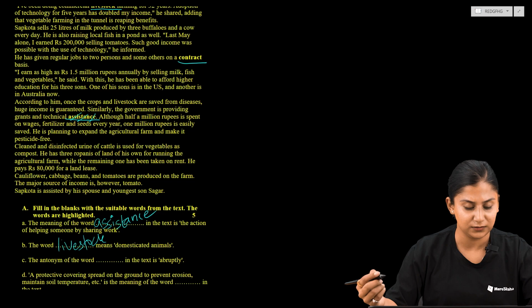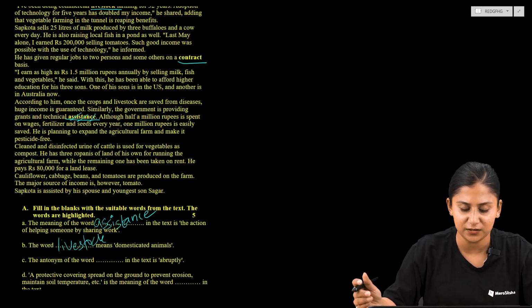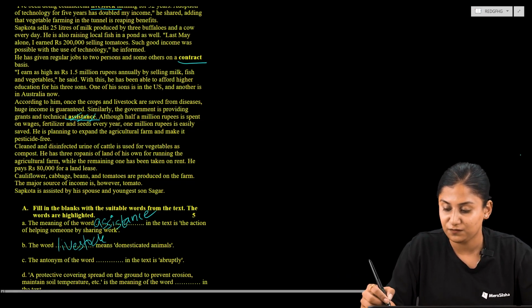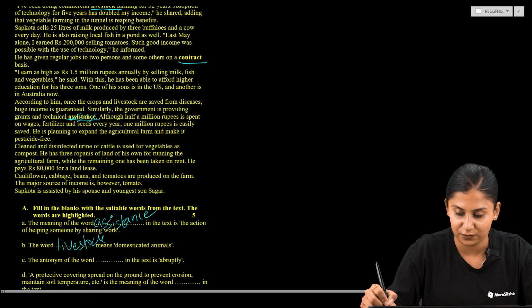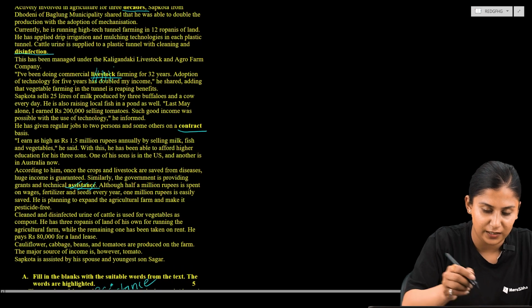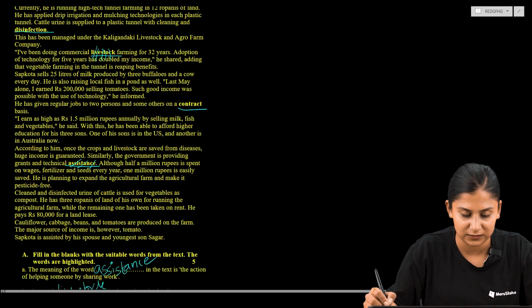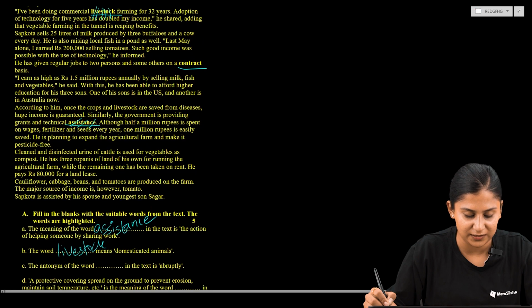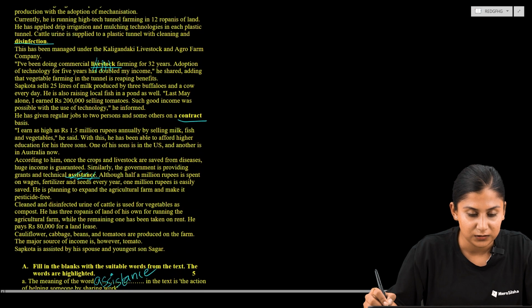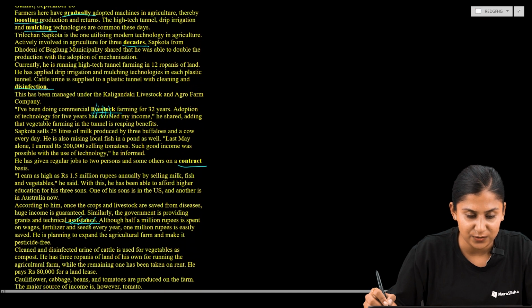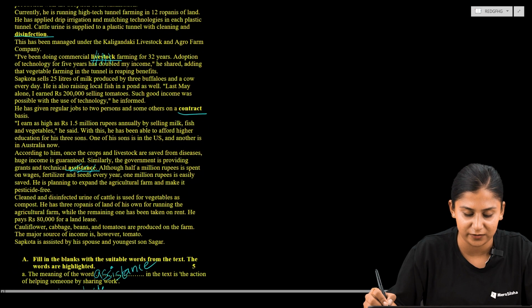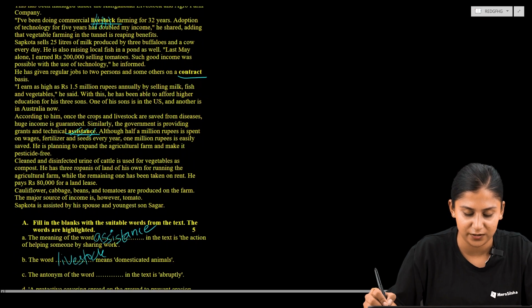The antonym of the word dash in the text is abruptly. Now let us find out which one is the appropriate word. We are done with two words already, so let us cross out livestock as well. Now let us find out which one matches the idea over here: the antonym of the word abruptly. Is it gradually, boosting, mulching, decay, disinfection, or contract? Which one do you think would be the correct answer?